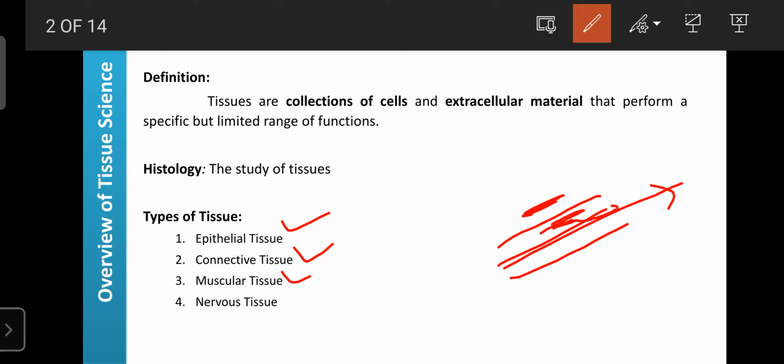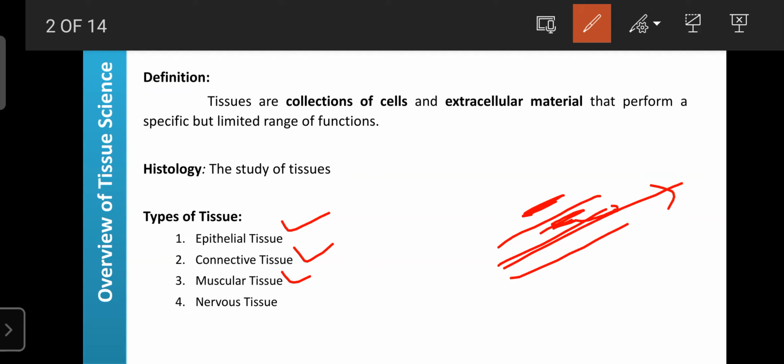If skeletal muscle contraction fails, where we are unable to move from one place to another, or unable to hold a pen to write something, that condition is known as paralysis. So the muscular tissues have the capability to generate their own physical force. That force is helpful for the contraction and relaxation of the muscle. That property of the muscle is helpful for the movement of substances or locomotion of the body.